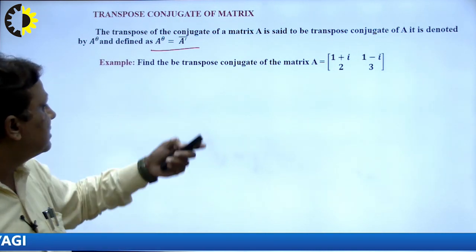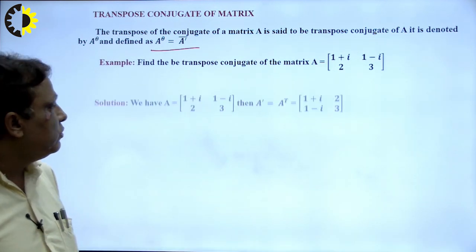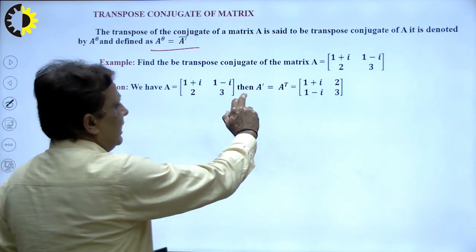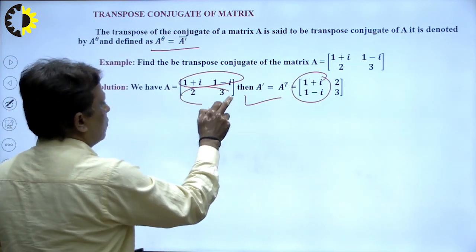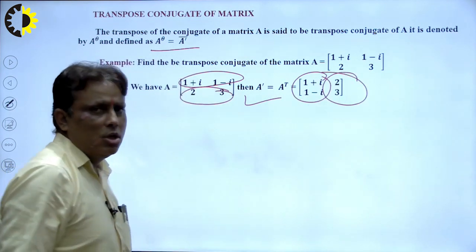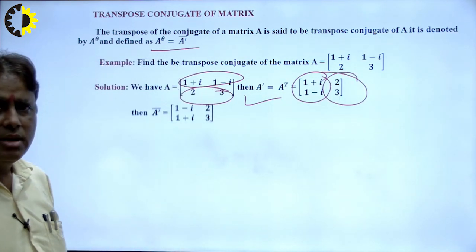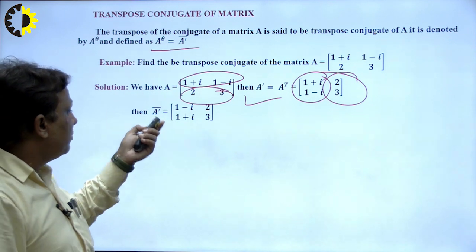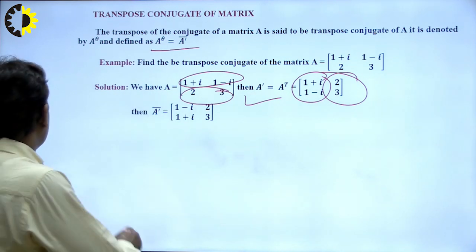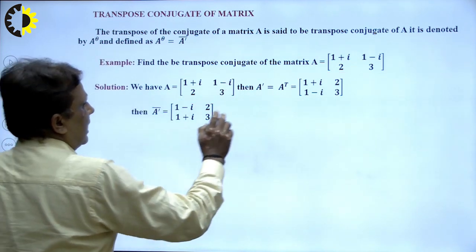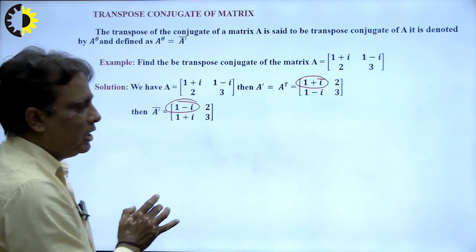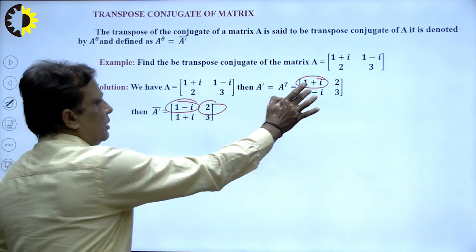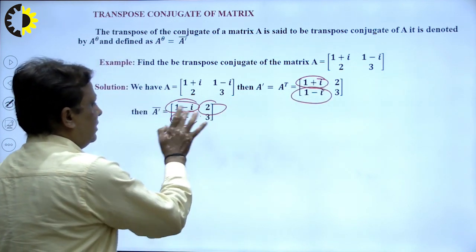Suppose I have a matrix and I want to calculate its transpose conjugate. First of all I calculate A dash. The first row converts into the first column and the second row converts into the second column. This is known as the transpose of a matrix. Now I want to calculate the transpose conjugate. What will be the conjugate of 1 plus i? I write here 1 minus i, and the conjugate of 2 is 2. The conjugate of this 1 minus i is 1 plus i, so I write here.